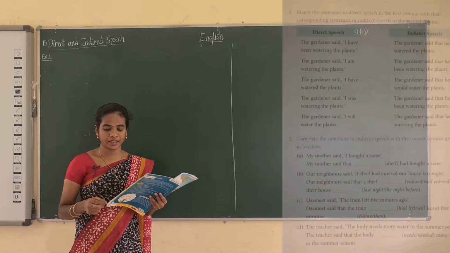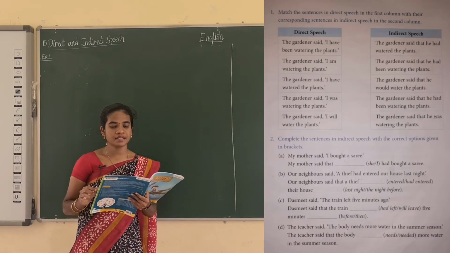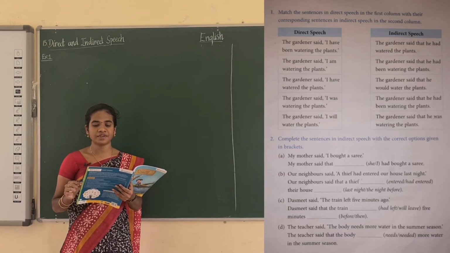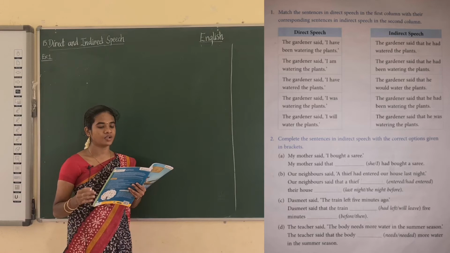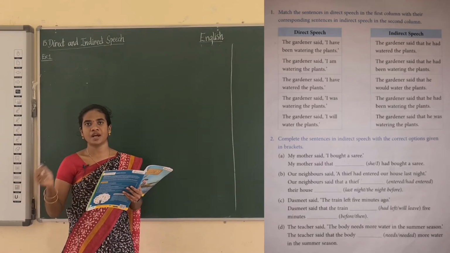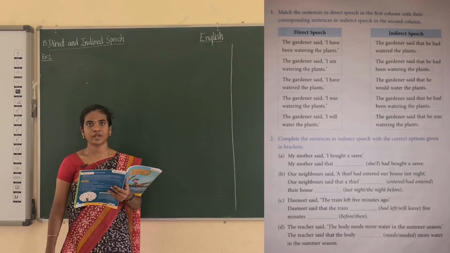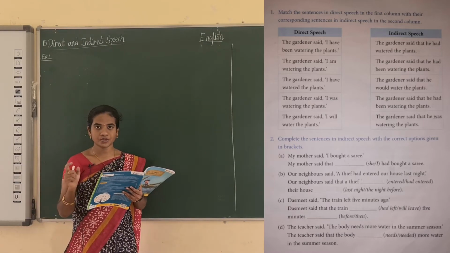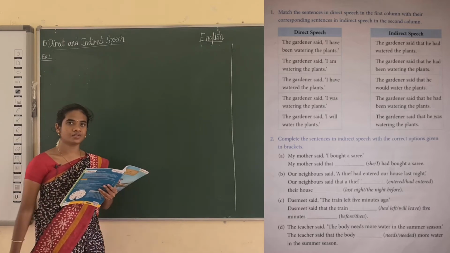Take page number 95. Now you see this image. First exercise is to match these sentences in direct speech in the first column with their corresponding sentences in indirect speech in the second column. The first column has the direct speech, the second column the indirect speech. You have to just match them, okay. Direct speech to indirect speech, okay. So here you have to look at the tenses, pronouns and also the special words, okay.